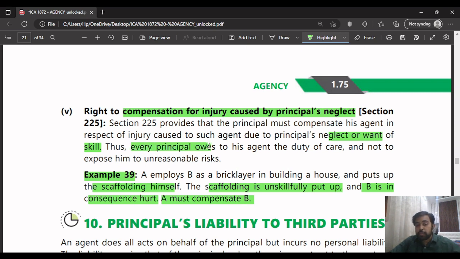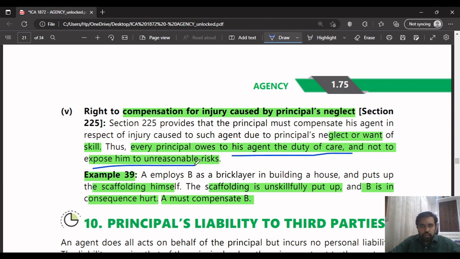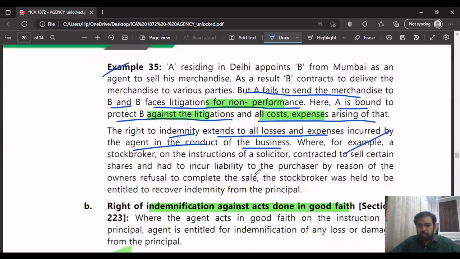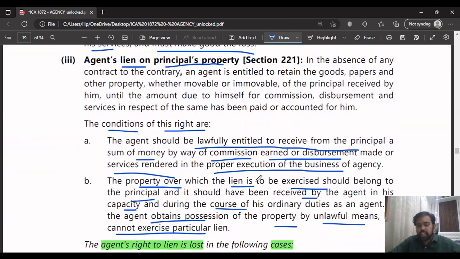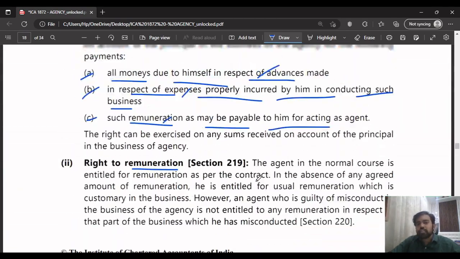Every principal owes to his agent the duty of care and not to expose him to unreasonable risks. This sentence is very important. You can just remember it and you will be able to write it. These rights are very simple, guys. Just read it once. You have to know at least what is there in each right.